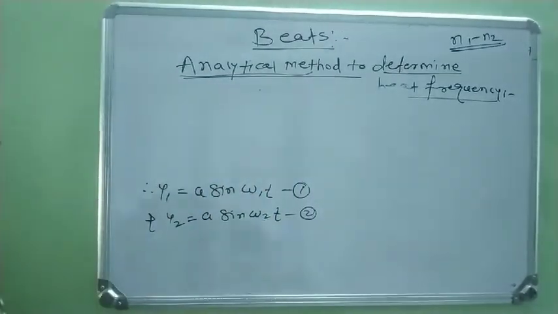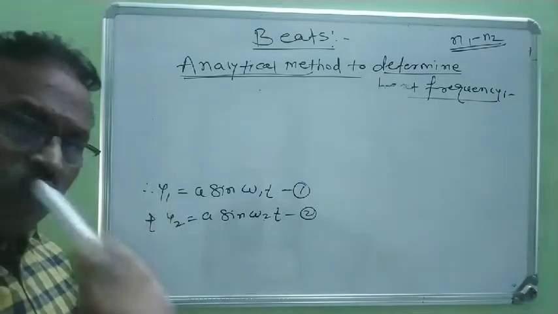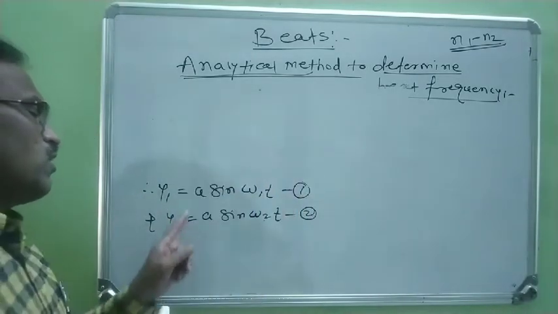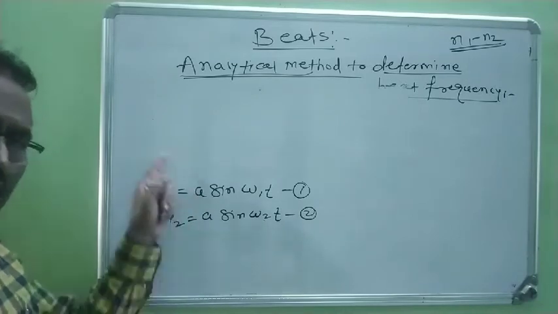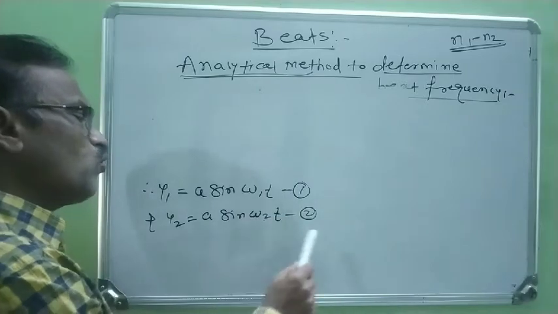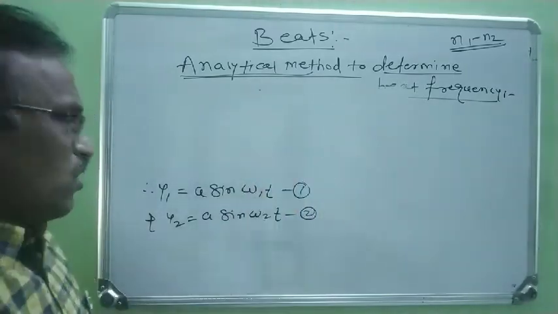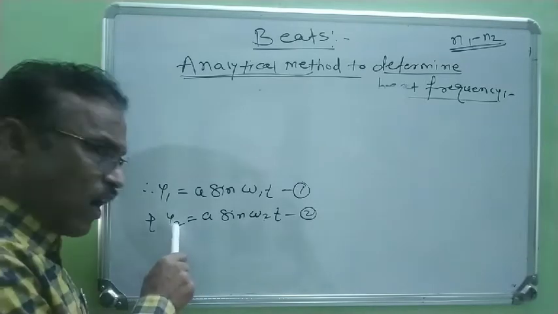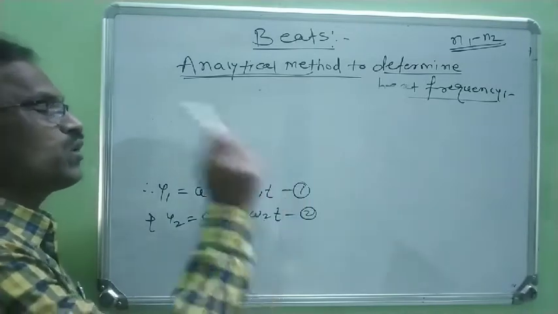From these two sound waves we consider two equations. What is the first equation? y1, the displacement of the first sound wave, is equal to a sine omega 1 t. The a is the same for both waves, meaning the amplitude is the same. Omega 1 and omega 2 are different frequencies. Therefore the second wave displacement is y2 equal to a sine omega 2 t.